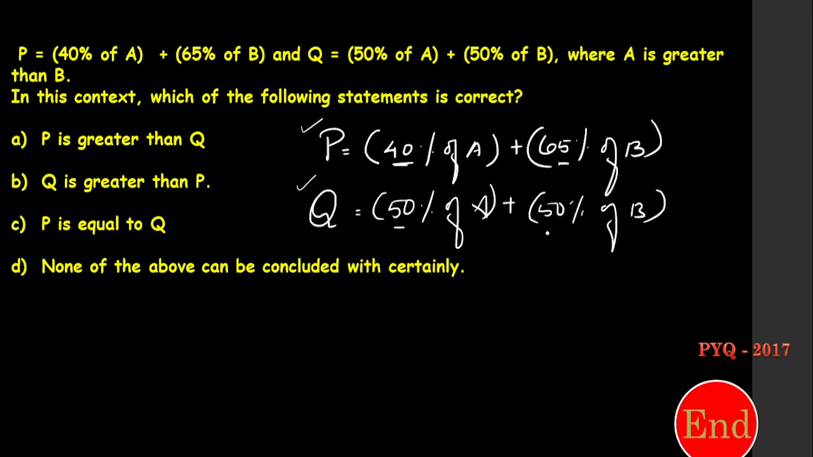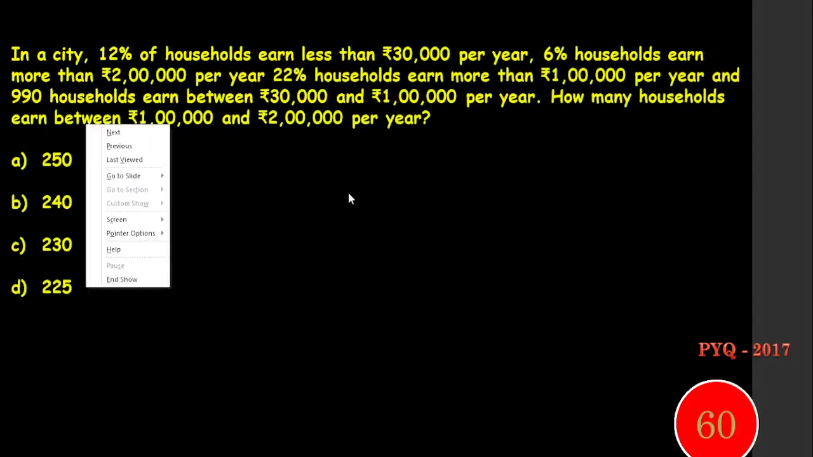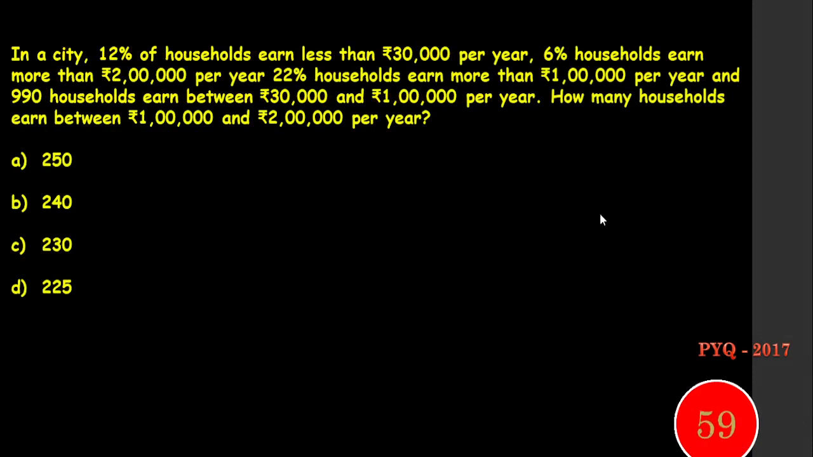Here 65 and 50. This is greater value. Here this is greater value. So I can't get the right answer without knowing A and B. If I know A and B, I can predict the values. Without knowing that, it is not possible. So option D, none of the above can be concluded with certainty. It's the right answer. Right. Next, start.